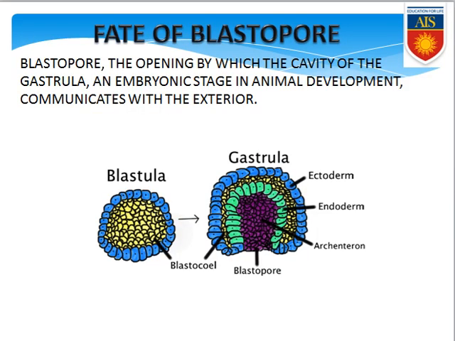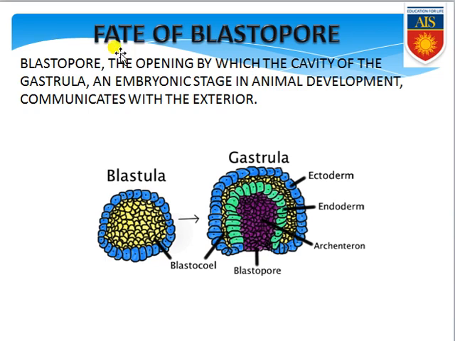Now coming to the next point, that is the fate of the blastopore. First of all, we need to know what a blastopore is. Blastopore is a specific opening or aperture by which the cavity of the gastrula, an embryonic stage in animal development, communicates with the exterior. Always keep in mind, after the blastula, when the embryo develops further into the gastrula, the gastrula contains one aperture through which it communicates with the outside. That specific aperture is commonly known as the blastopore.